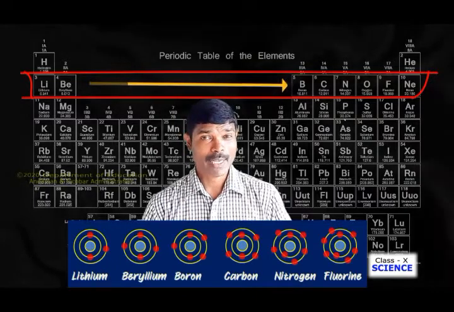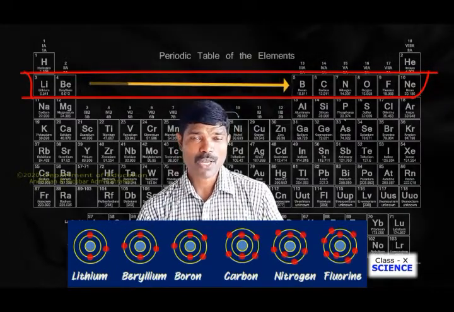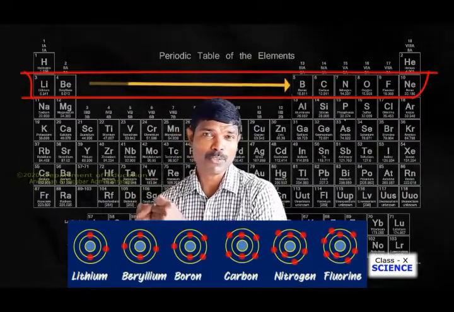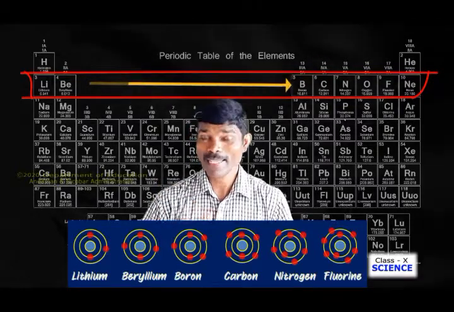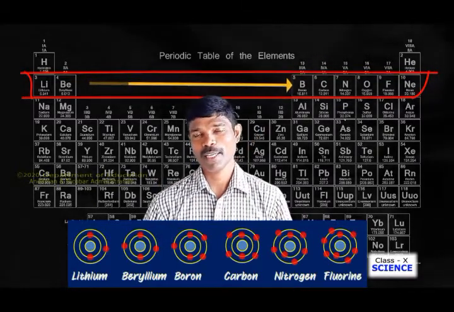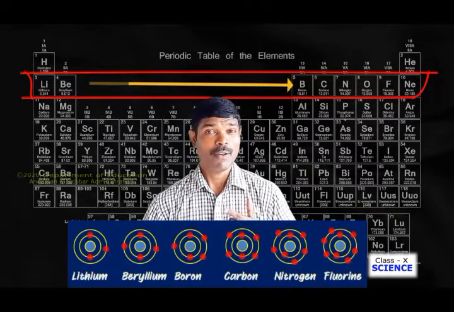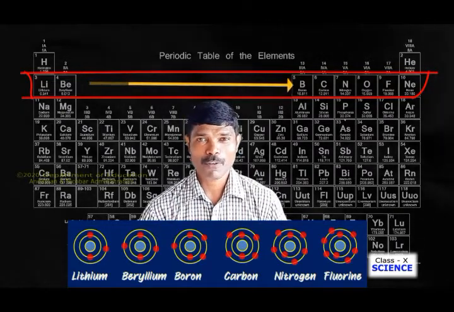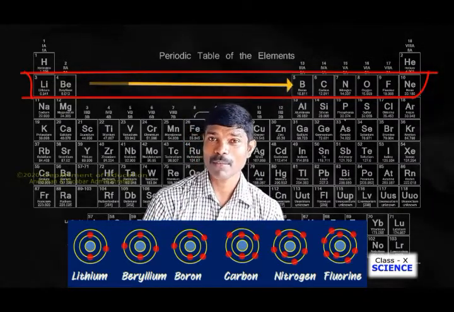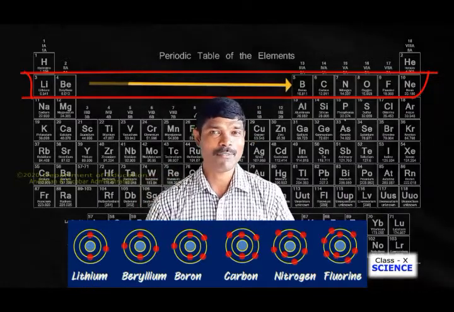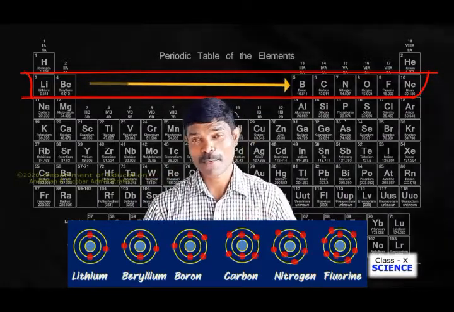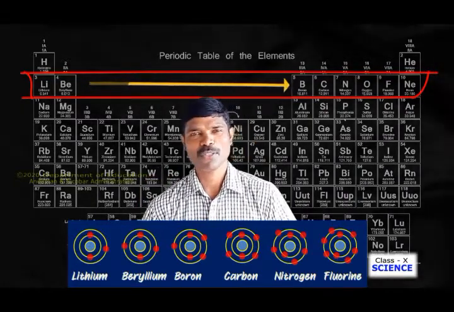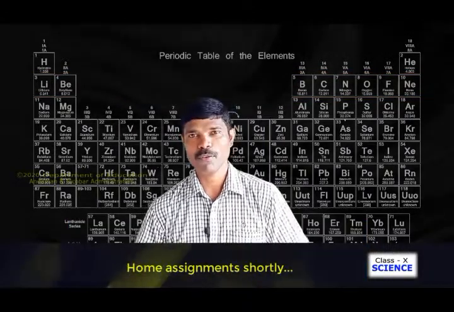Non-metallic character means if the electrons are pulled from the outermost shell of an atom with less ease, then its non-metallic character will be more. If the electron can be pulled off from the outermost shell more easily, then it will have greater metallic character. I believe you understood today's session, so that's all we have for today.